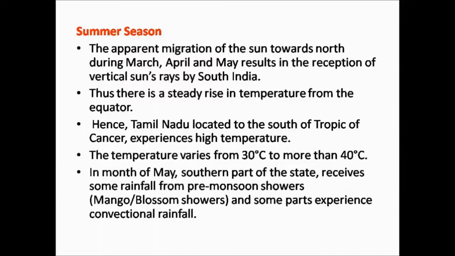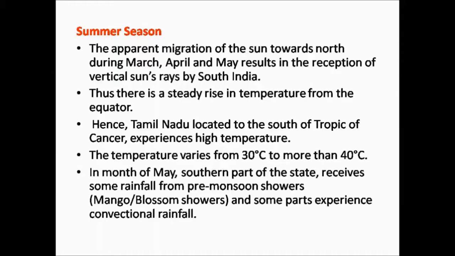Since Tamil Nadu lies on the south of Tropic of Cancer, it experiences the direct sun rays. Therefore, the temperature is very hot. There is a steady rise in temperature from the equator. The temperature varies from 30 degrees Celsius to more than 40 degrees Celsius.